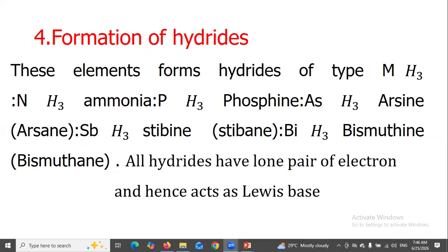All hydrides have lone pairs of electrons and hence have pyramidal shape.